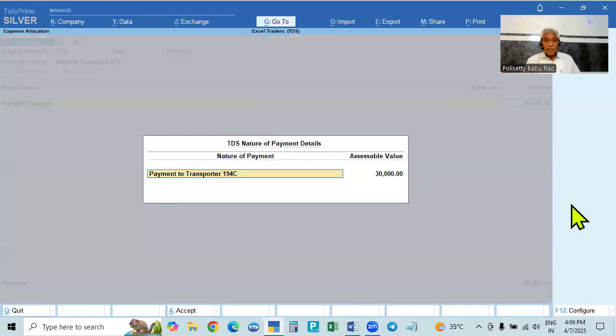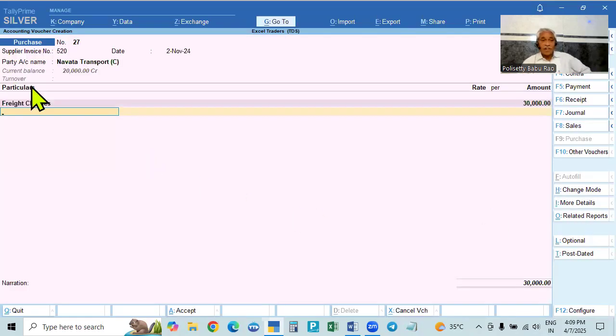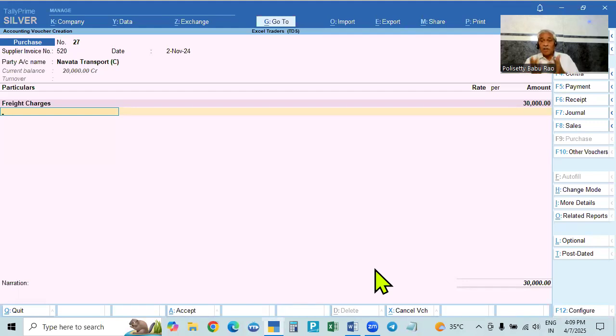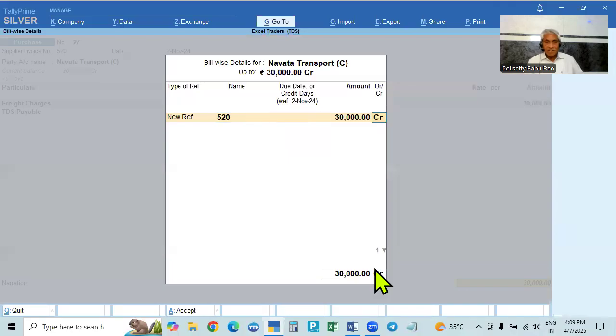If you take 30,000, here also there is no GST. Now you have to deduct the tax. TDS you have to deduct, but it is not. This is 30,000, not crossing the individual limit. Individual bill limit is 30,000. Up to 30,000, no TDS. So it is not crossing the TDS threshold, that is individual bill limit is not crossing, as well as the aggregate limit, 20 plus 30, only 50. Aggregate limit is also not crossing 1 lakh. So here also, if you select TDS payable, tax will not be deducted. Okay, tax is not deducted. This is against new reference 520.